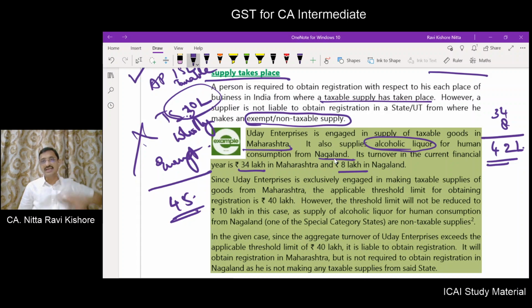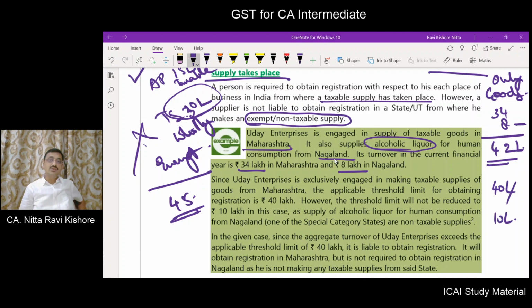Now, Nagaland is a special category state, and here you can observe that it is only goods, right? Whether the threshold for goods is 40 for Maharashtra or 10 for Nagaland, what do we have to take? 40 lakhs or 10 lakhs?